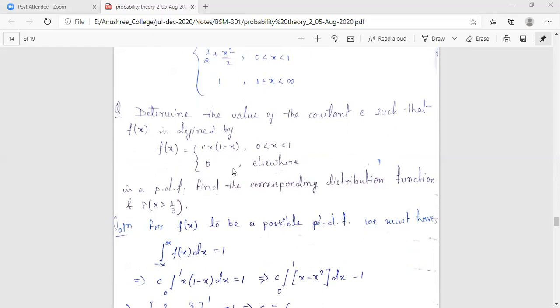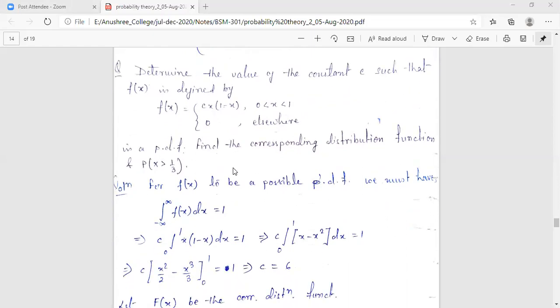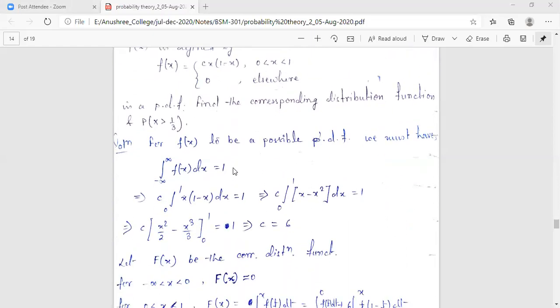We learned in our previous section that the integral of all values f(x) dx will be equal to 1. That means the integral over the whole range, minus infinity to infinity, of f(x) dx equals 1. So let us go for that.